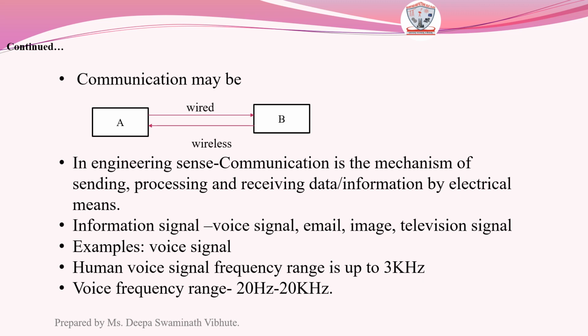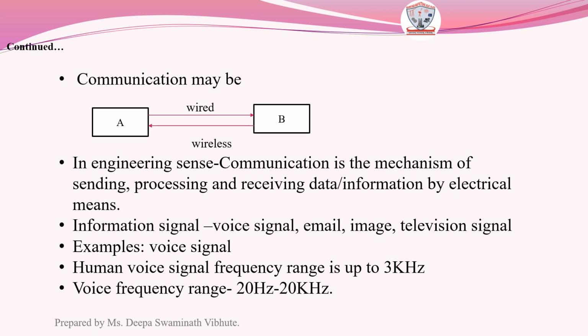So this is all about the basic definition, but from engineering point of view, the definition of a communication is the mechanism of sending, processing and receiving data or information by electrical means, that is the mode of transmission of a data or information that has to be electrical.